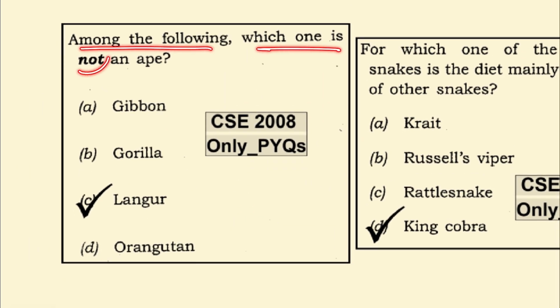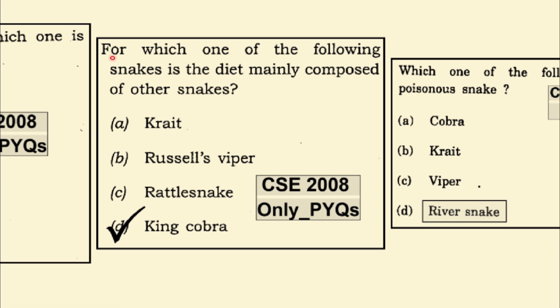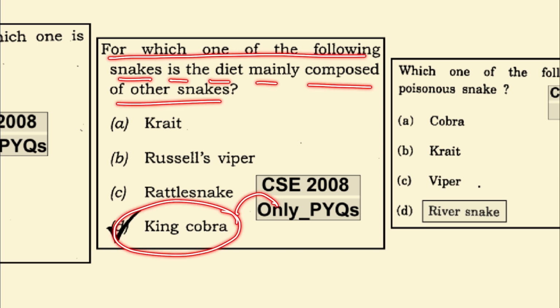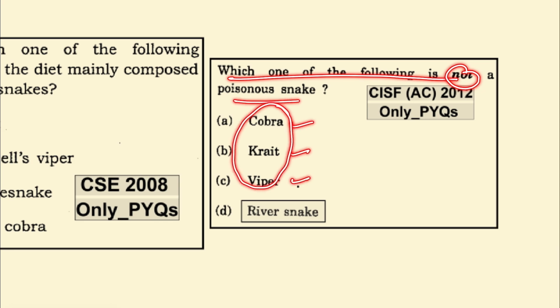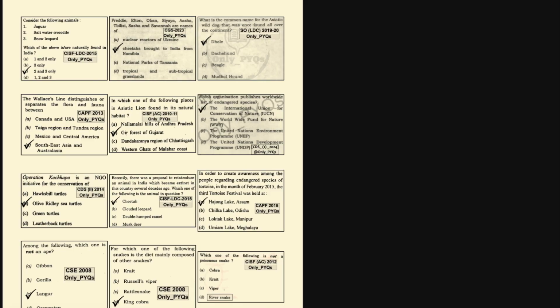Among the following, which one is not an ape? Gibbon, gorilla and orangutan belong to ape, whereas langur does not belong to ape. For which one of the following snakes is the diet mainly composed of other snakes? It is the king cobra which eats other snakes. Which one of the following is not a poisonous snake? Cobra, krait and vipers all are venomous snakes, whereas the river snake is not a venomous snake.